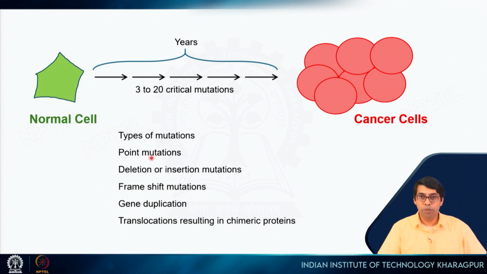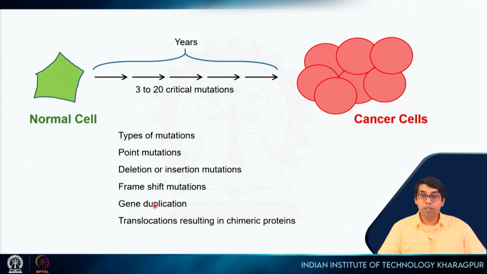It can be a point mutation, just one nucleotide changes to another nucleotide, which can change the characteristic of the amino acid, which can change the function of the protein. It can be a deletion, so a part of the gene is deleted, or it can be an insertion, where some other genomic part is inserted into this gene so that new amino acids are encoded. It can be a frame shift, so maybe one nucleotide is inserted so that the whole frame is shifted, right.